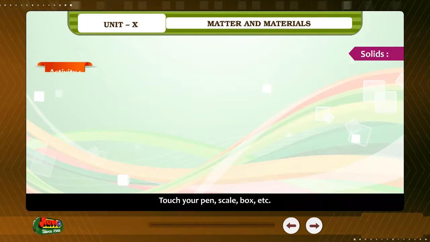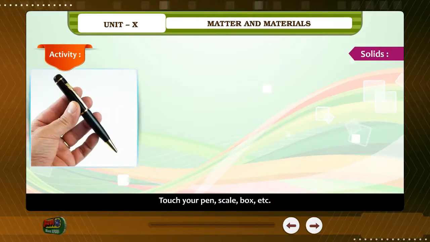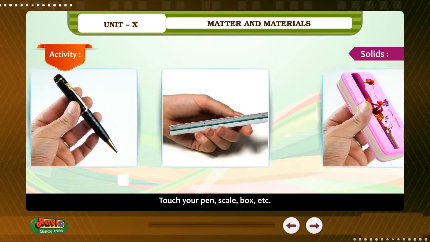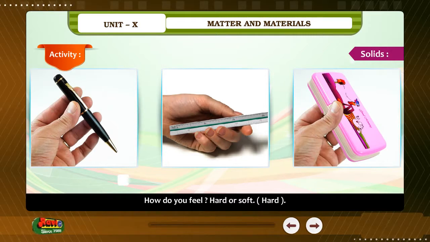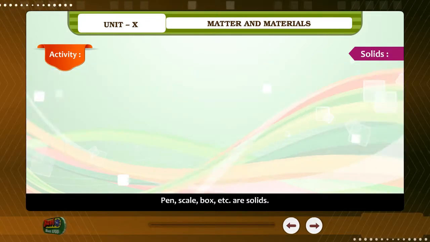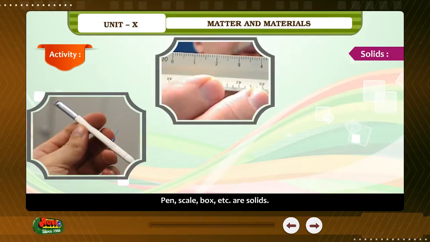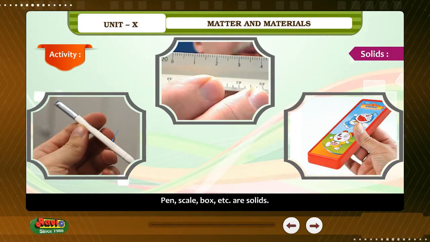Solids. Activity. Touch your pen, scale, box, etc. How do you feel? Hard or soft? Hard. Can you hold all these objects? Yes. Pen, scale, box, etc. are solids. They are hard to touch.